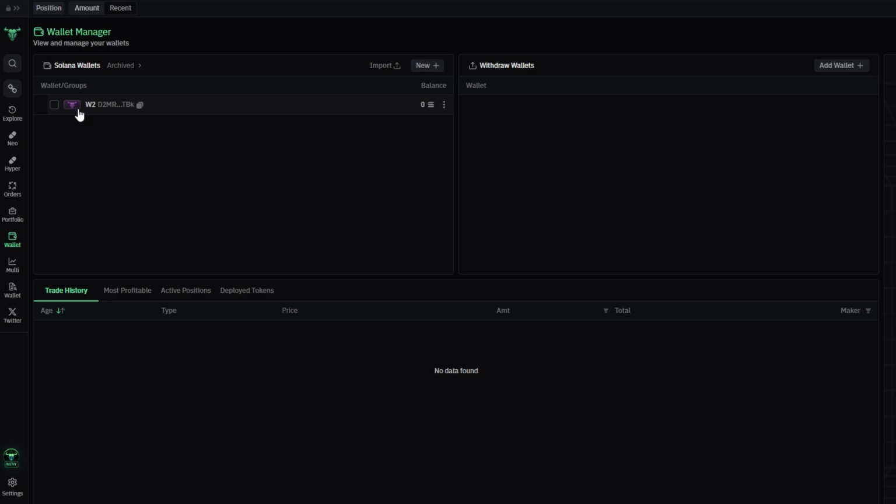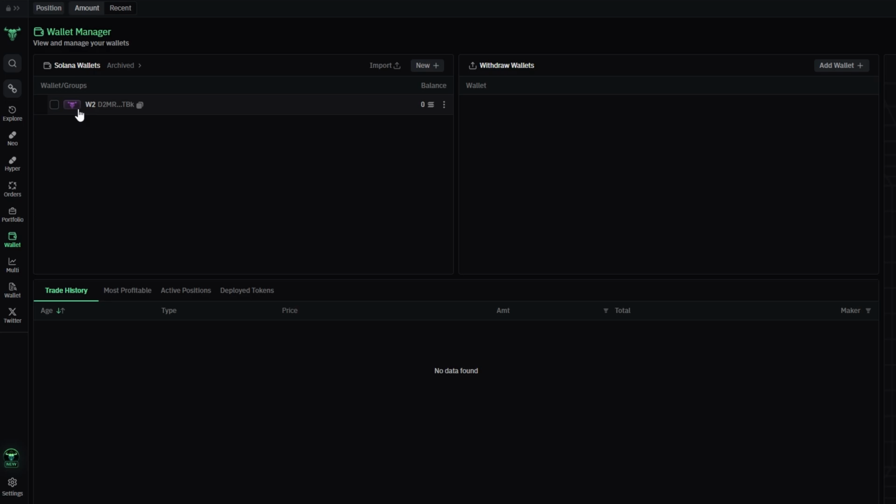But generally, once you paste the address into the Withdrawal section and send your SOL, it should arrive in your Bullx Neo wallet after a few minutes. You'll usually see your deposit reflected almost instantly, though sometimes it may take a little longer depending on network traffic.